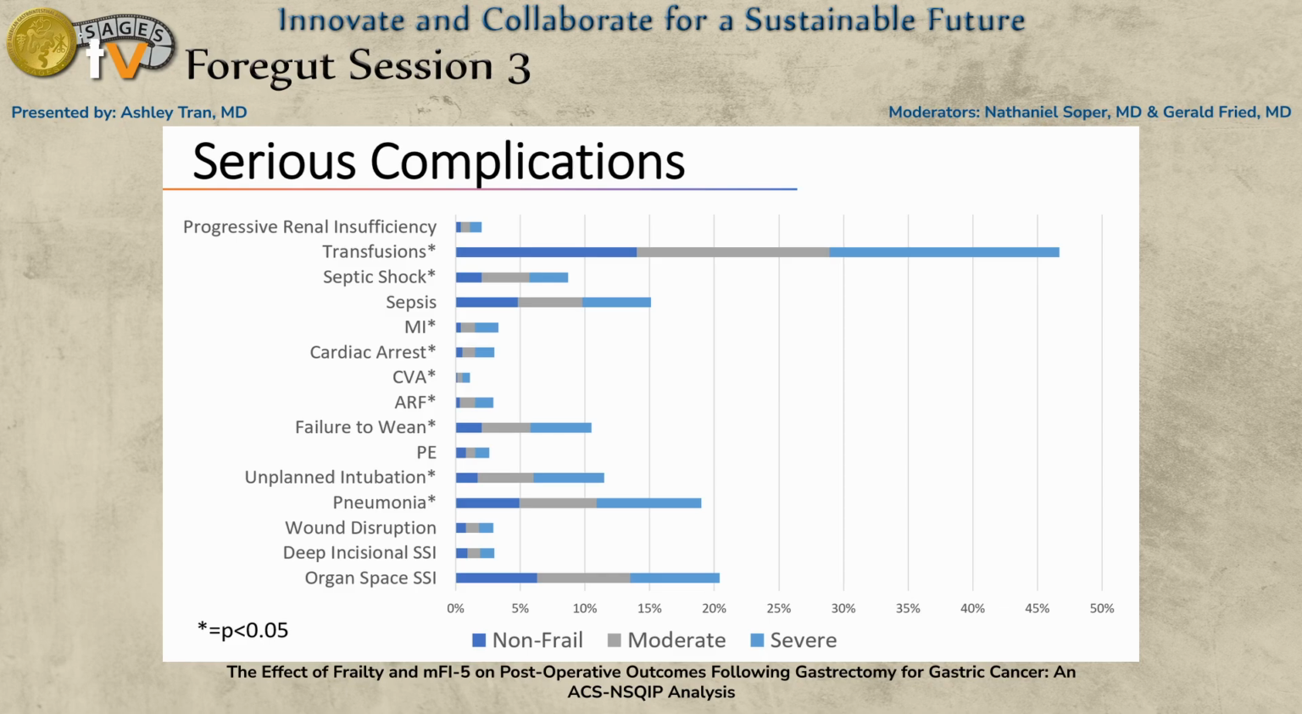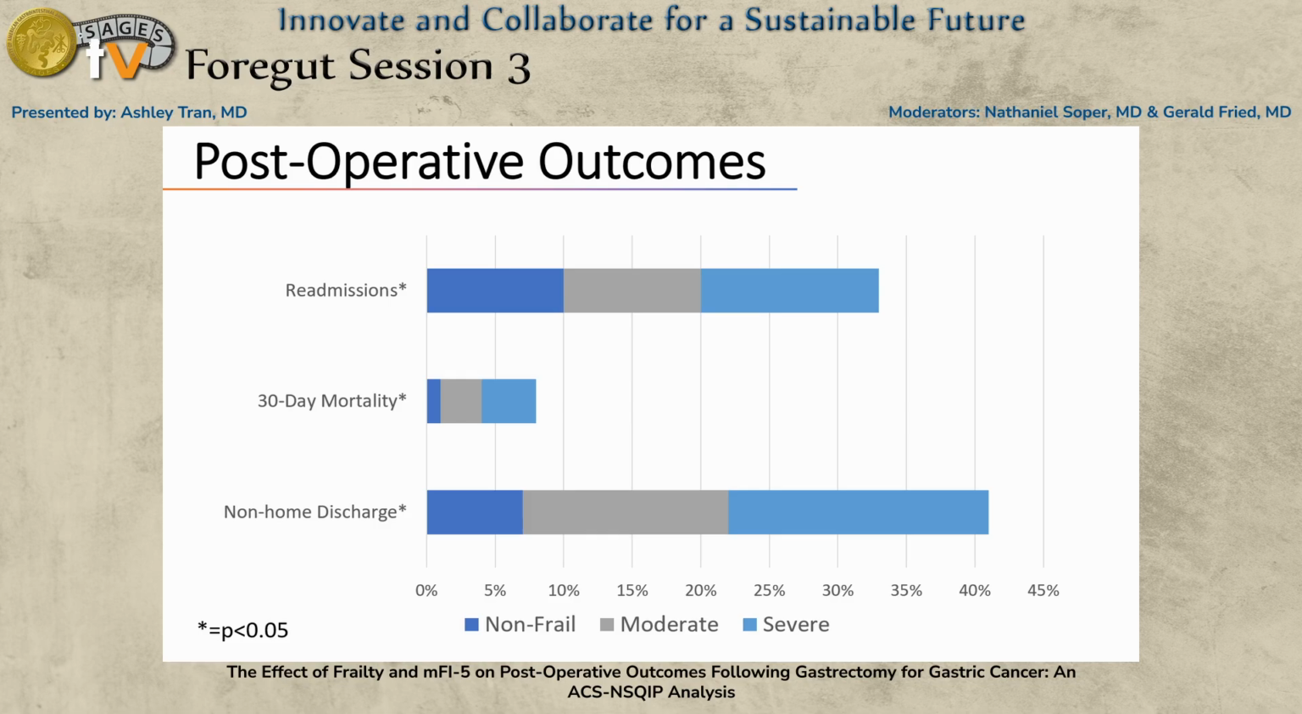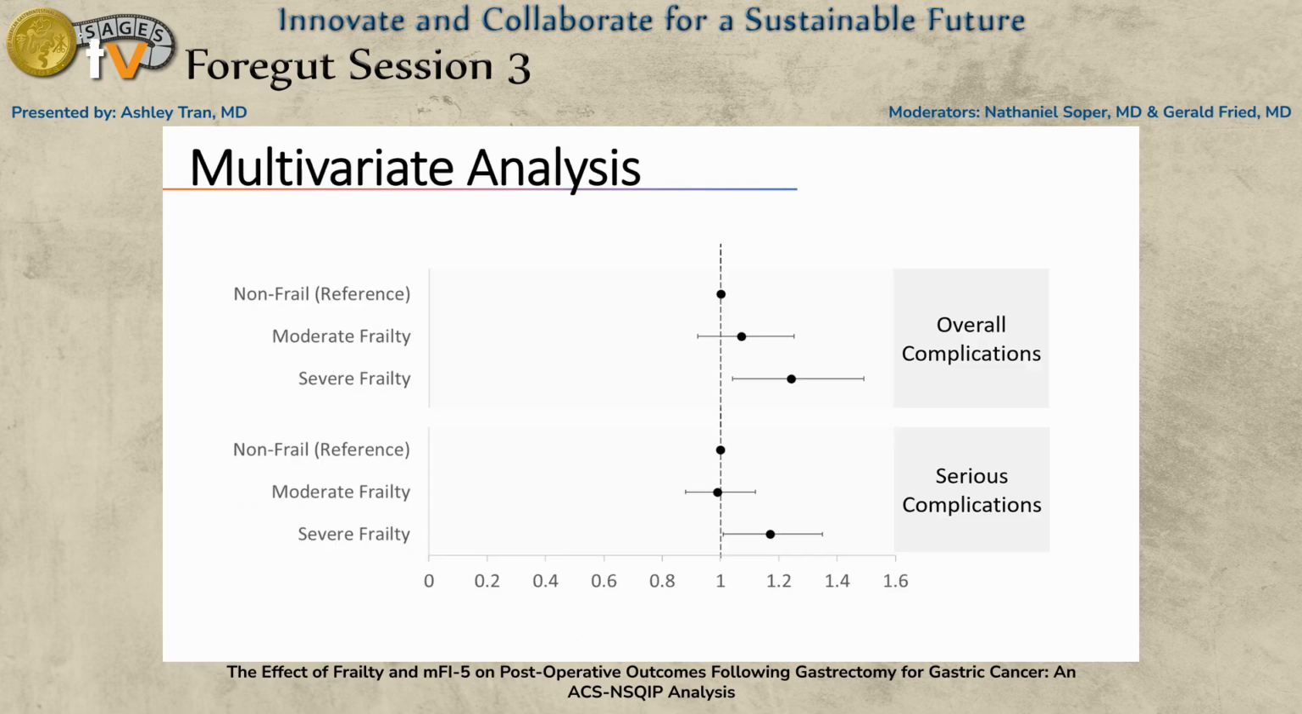Again, we found that there was an association between higher mFI score and complications such as transfusions, septic shock, MI, cardiac arrest, stroke, failure to wean, unplanned intubation, and pneumonia. We also found that patients with higher frailty more commonly had readmissions, 30-day mortality, and non-home discharge. We performed multivariate analysis and included preoperative characteristics such as age, BMI, and preoperative comorbidities in our regression analysis,